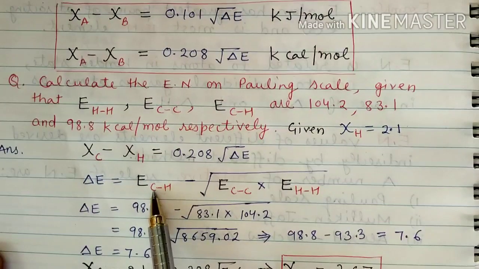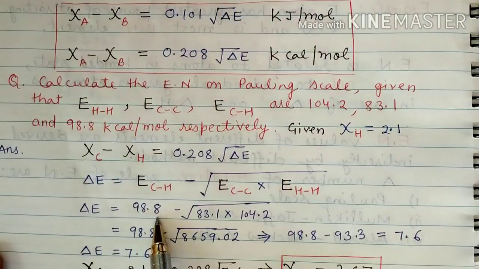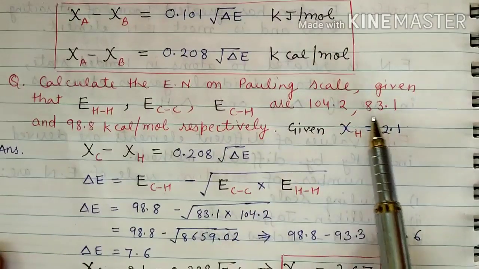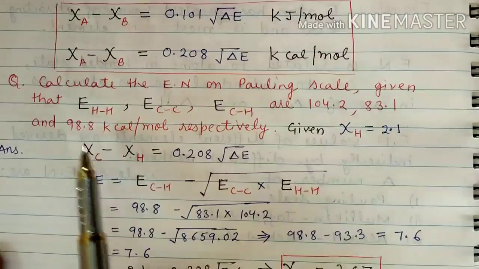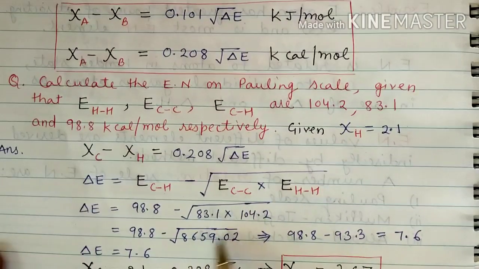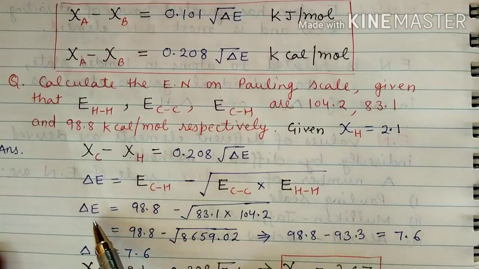We know the bond enthalpy of carbon-hydrogen is 98.8, minus the square root of the carbon-carbon bond enthalpy, 83.1, multiplied by the hydrogen-hydrogen bond enthalpy, 104.2. Just by multiplying and taking the square root we get 93.3, and by solving it we get delta E equal to 7.6.